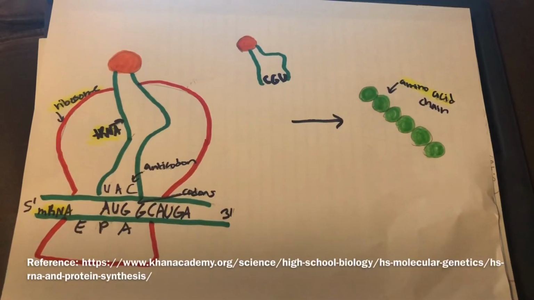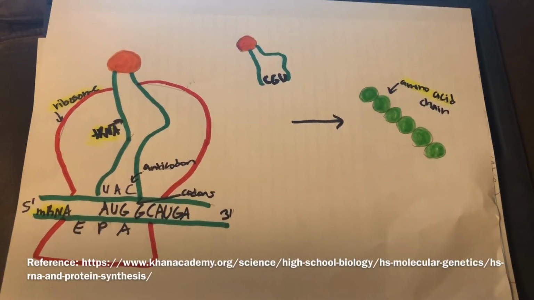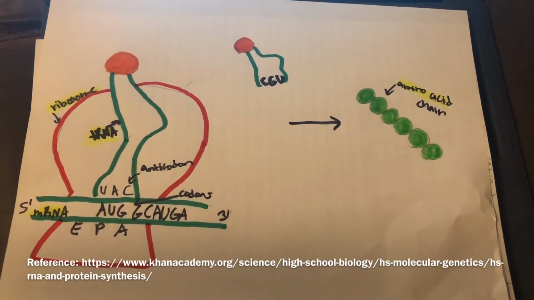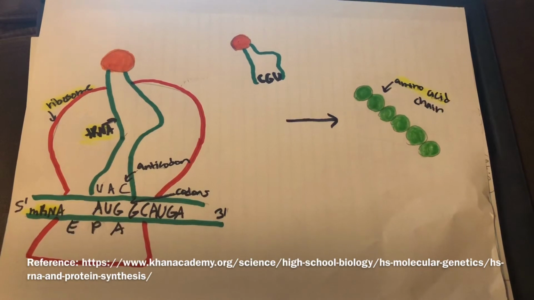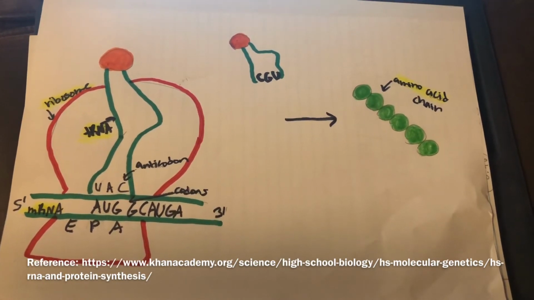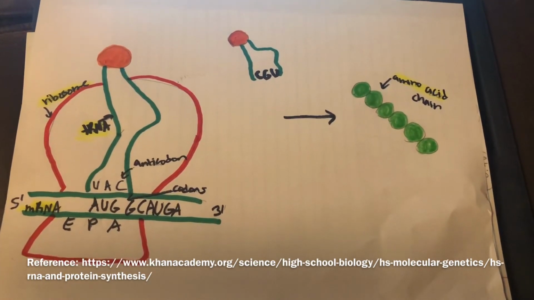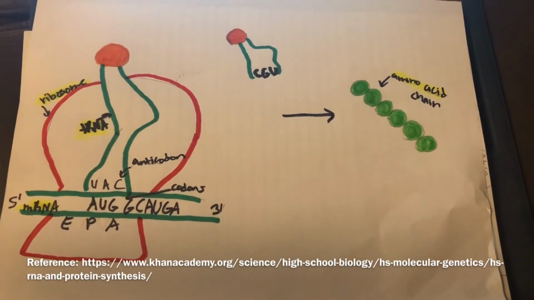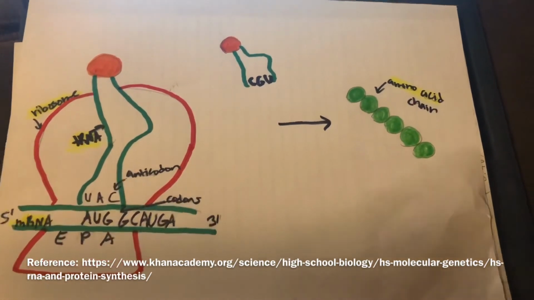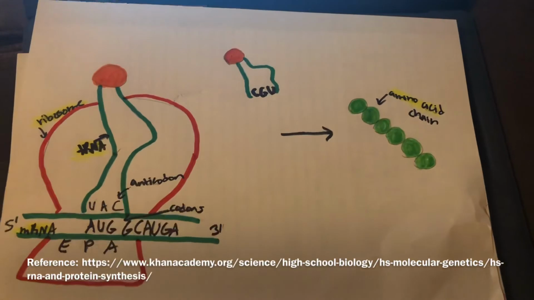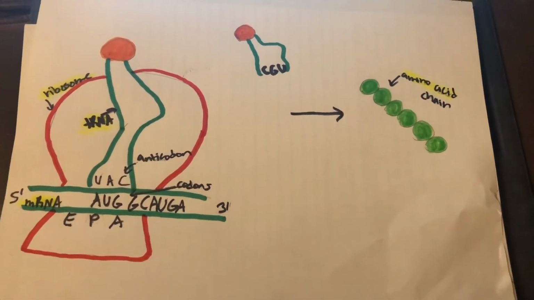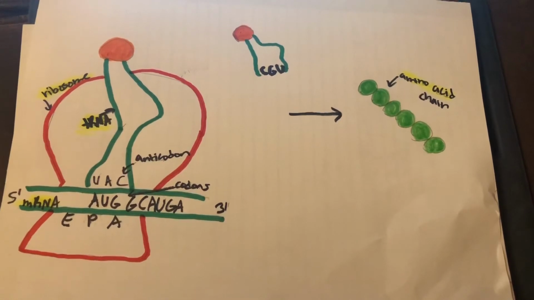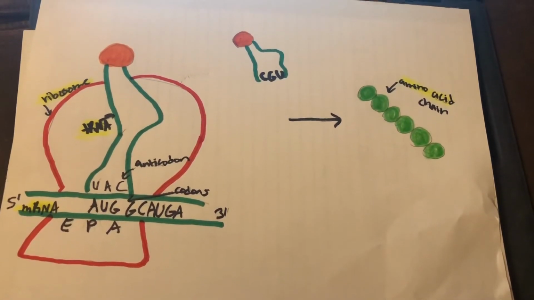Francis Crick proposed that there was an adapter that provided the link between the codons of the mRNA and the amino acids for which they coded. His adapter hypothesis effectively predicted the existence of tRNA in this process. He predicted that the tRNA would be the adapter that could identify the codons on the mRNA by base pairing, which is shown here. The anticodons are complementary to the codons of the mRNA. tRNA is composed of an amino acid binding site on its 3' end and an anticodon on its 5' end.